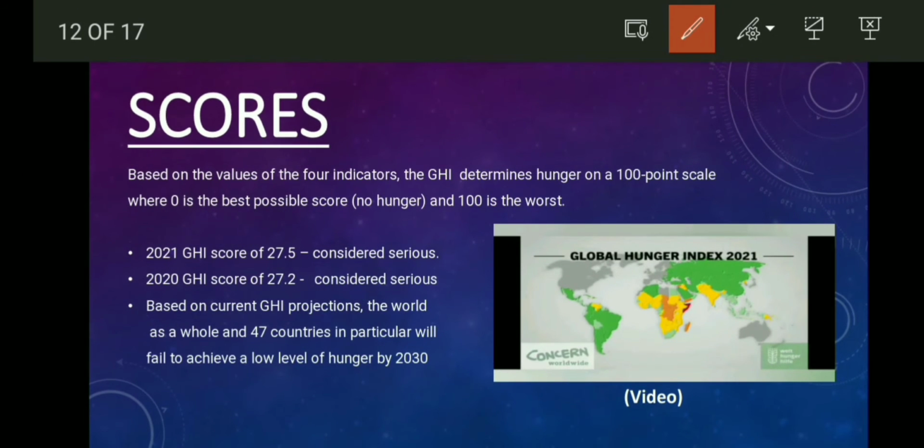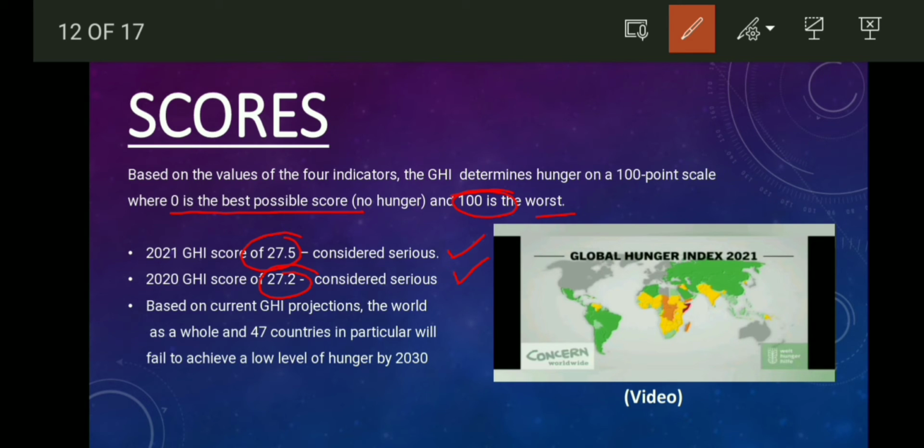Let's come to the scores. Based on the values of the 4 indicators, GHI determines hunger on a 100-point scale, where 0 is the best possible score and 100 is the worst. In 2021, India scored 27.5, which is considered serious, and in 2020, India's GHI score was 27.2, which was also considered serious.